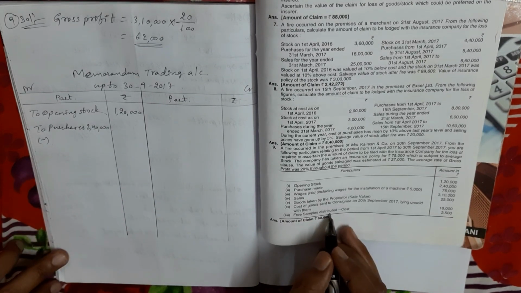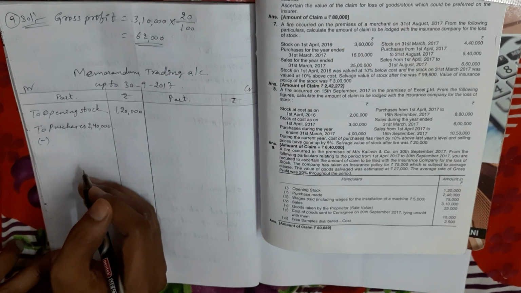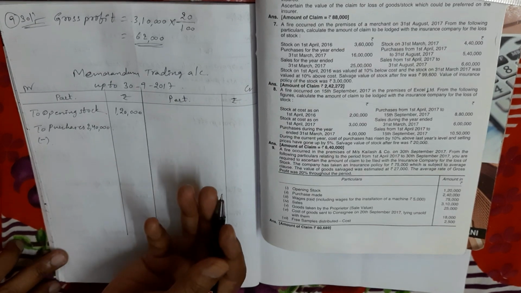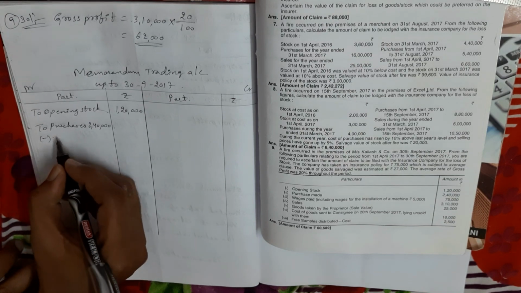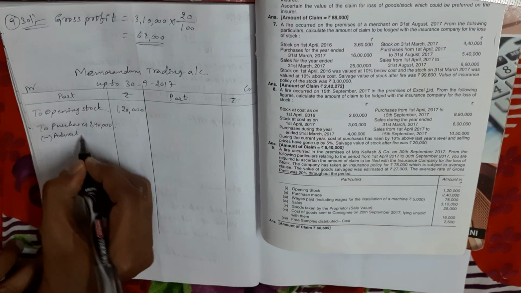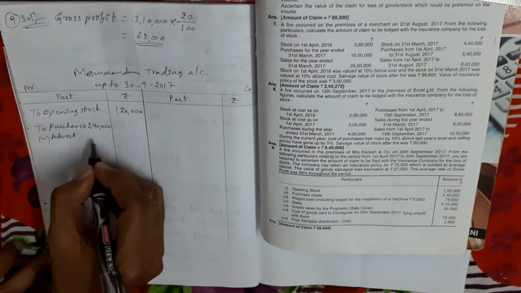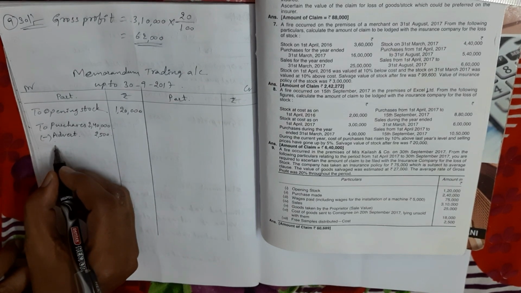One is free sample. The free sample distributed amount we deduct from purchase, because the purchase value will decrease when we give it as free sample. Okay, the purchase value will decrease, so we have to deduct. That is the reason free samples we may call advertisement. We treat it as advertisement. So 2,500 minus, and also minus drawings.